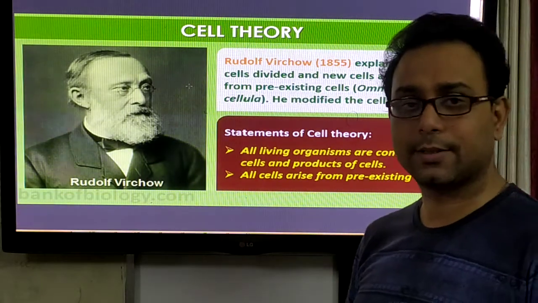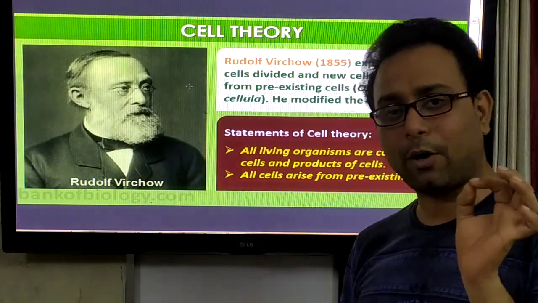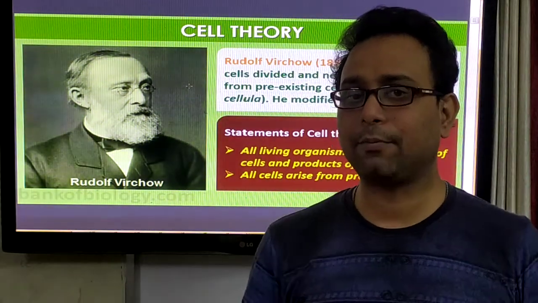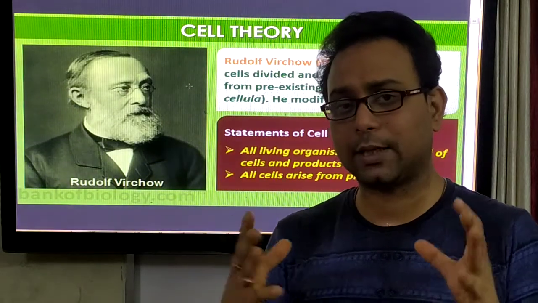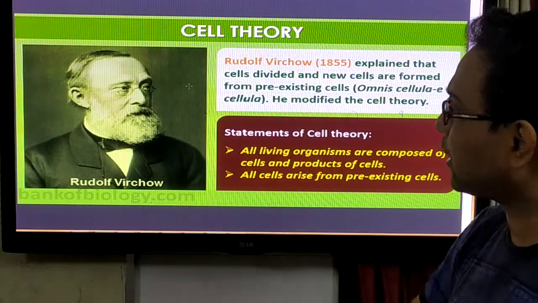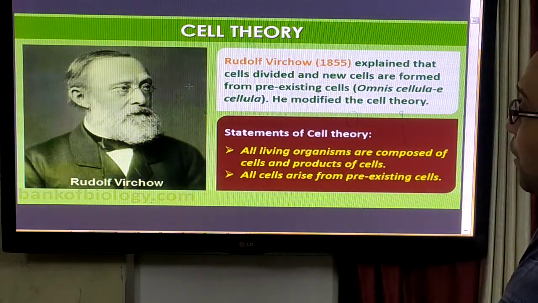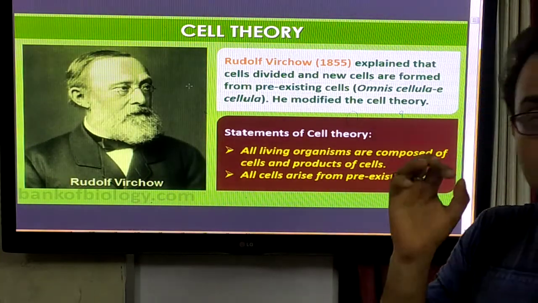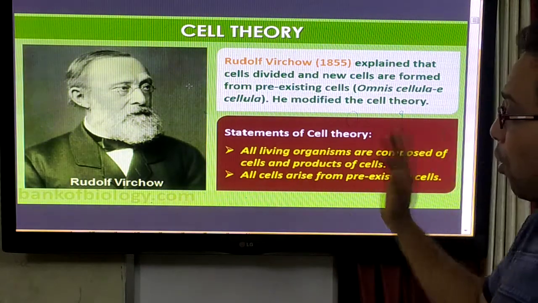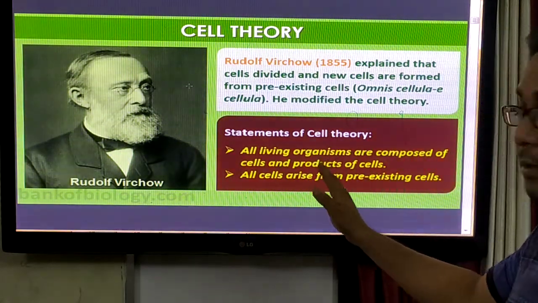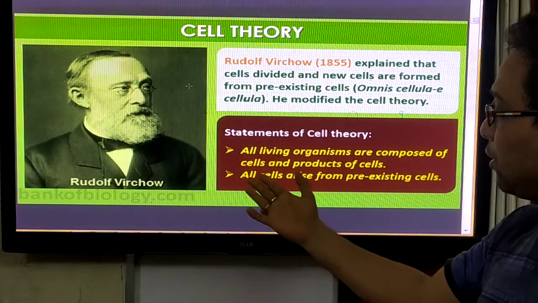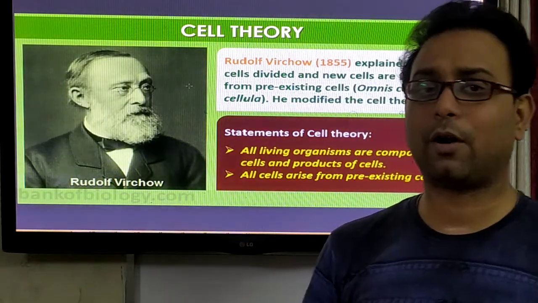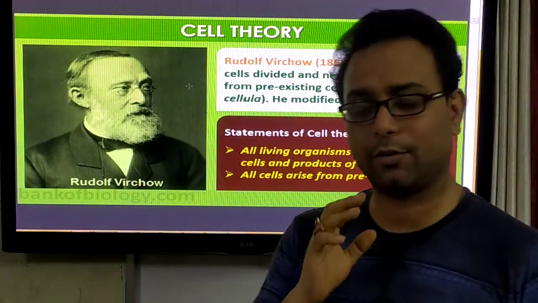But after a few years, Rudolf gave one important answer: from where do the cells come? Cells come from pre-existing cells by the process of cell division. This is the contribution to the cell theory by Rudolf Virchow. He gave that all cells arise from pre-existing cells. So, what is the statement of the cell theory? All living organisms are composed of cells and the products of cells. Another one, all cells arise from pre-existing cells. Clear? These two pieces of information are most and most important in your class.